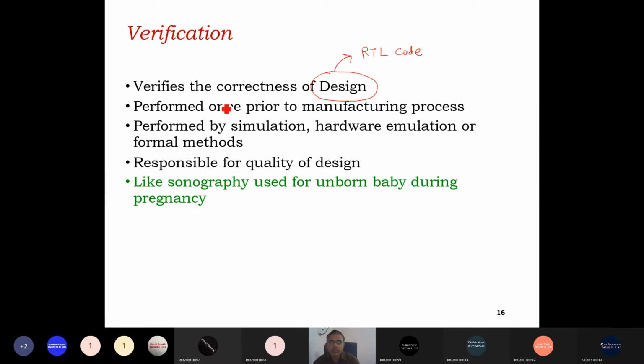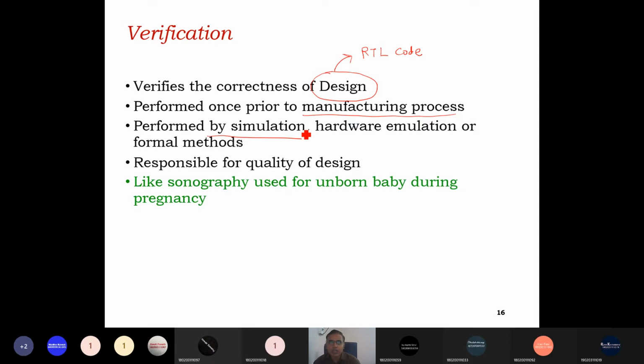So it is functional. It is performed once, prior to the manufacturing process. If we can detect a fault early, it will cost us less to correct it. It is performed by simulations. How can we verify?